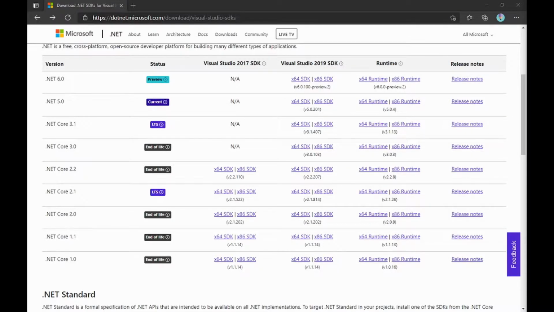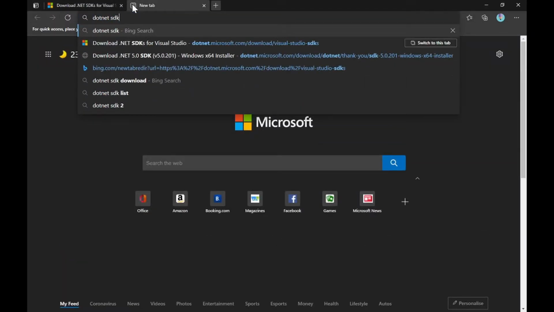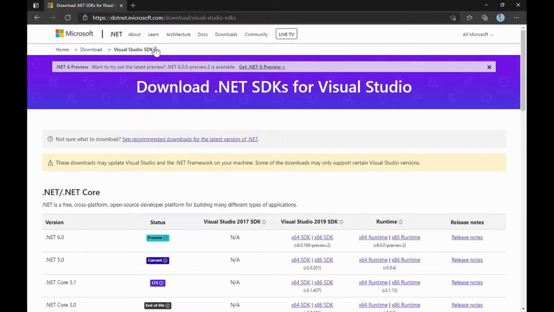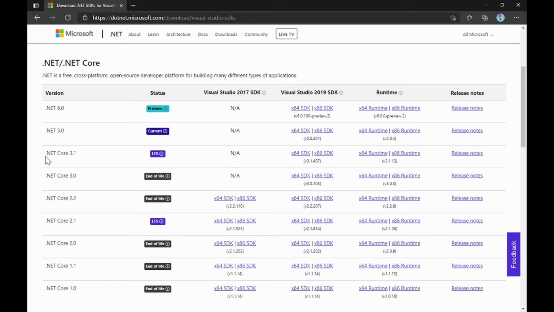Now to download the latest SDKs, we'll open Microsoft's SDK website. To get to this website, you simply have to type .NET SDK on Google or Bing, anywhere. The first site that comes up is the .NET SDK website. Click on it and you will be redirected to this website. Here you can see the list of all the .NET frameworks that are currently available. As you can see, we have .NET Core 3 and then we have .NET 5.